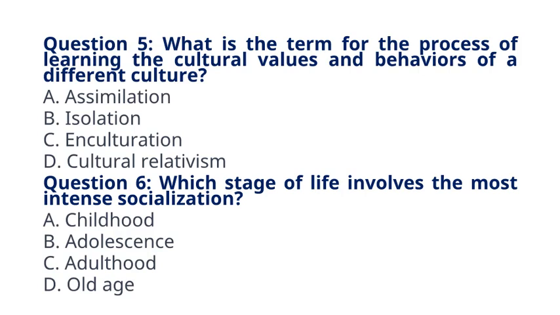Question 6. Which stage of life involves the most intense socialization? A. Childhood. B. Adolescence. C. Adulthood. D. Old age. The correct answer to question 6 is option B. Adolescence. Explanation. Adolescence is a crucial stage where individuals undergo intense socialization, forming their identity and values.